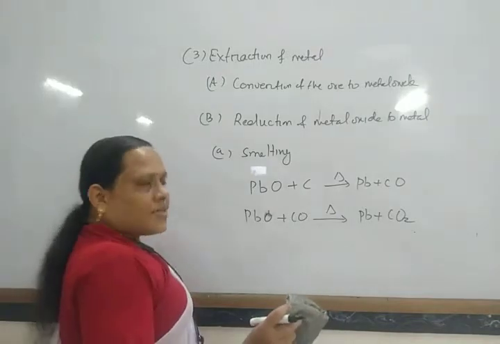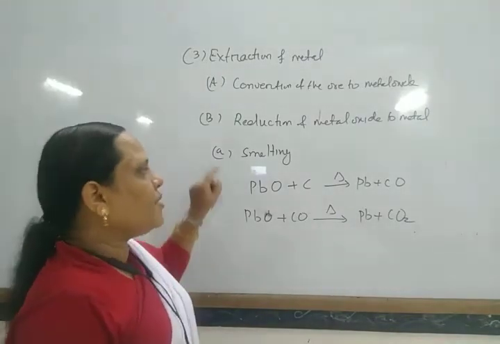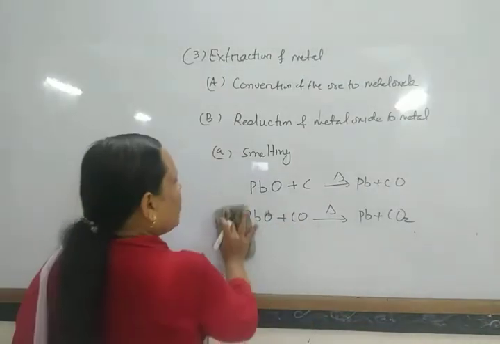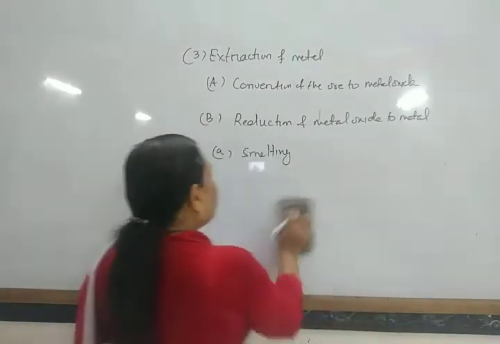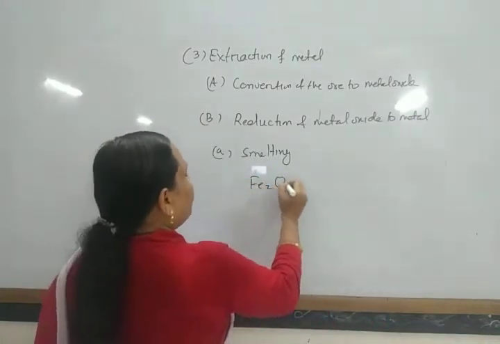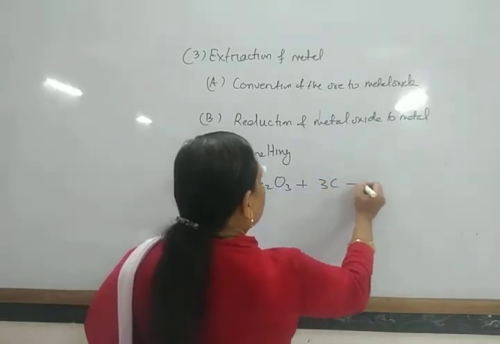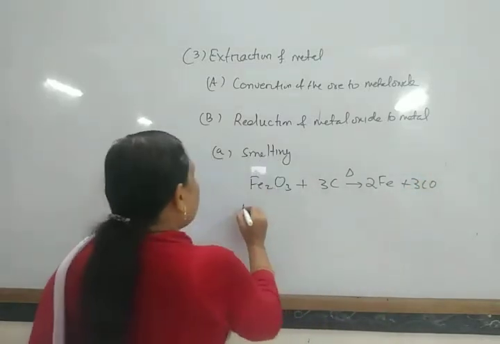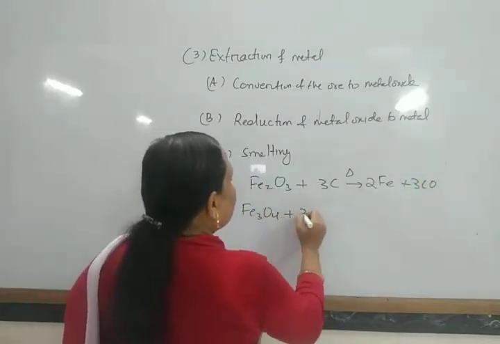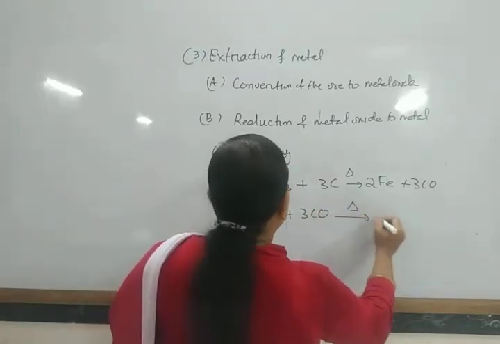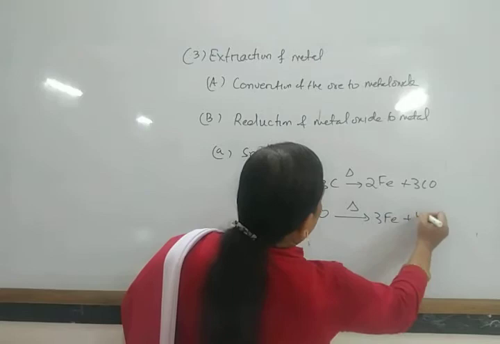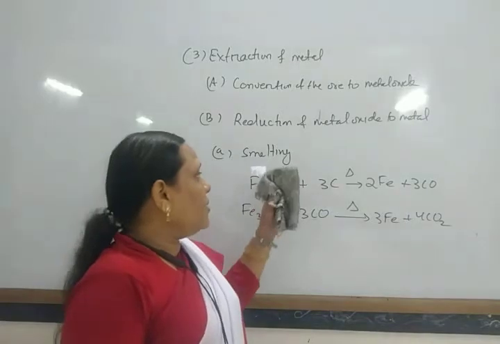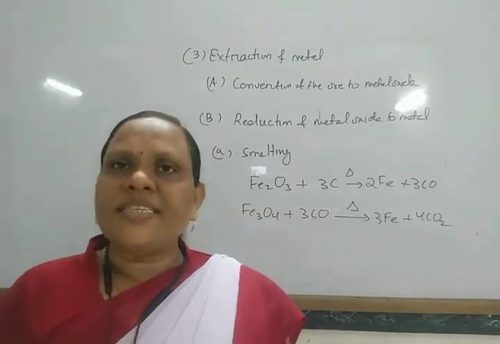Similarly, iron oxides are generally reduced by carbon or carbon monoxide to get pure iron. Fe2O3 plus 3C gives 2Fe plus 3CO. Similarly, Fe3O4 plus 4CO gives 3Fe plus 4CO2.